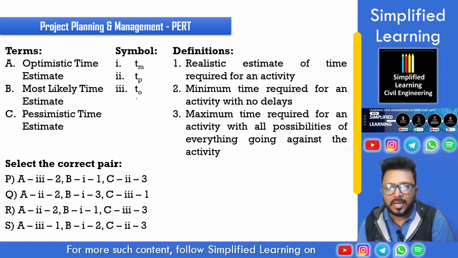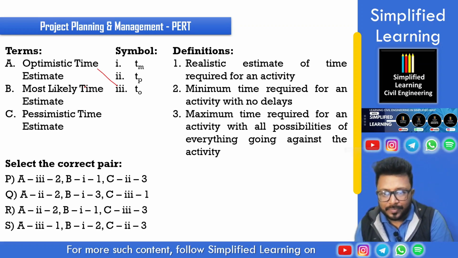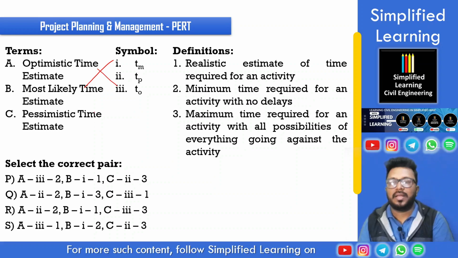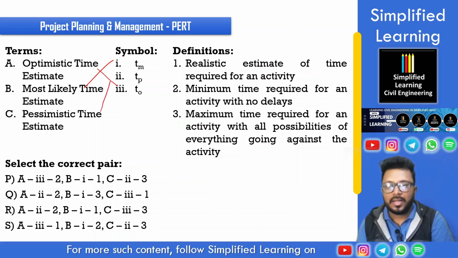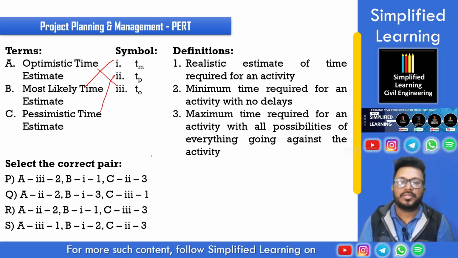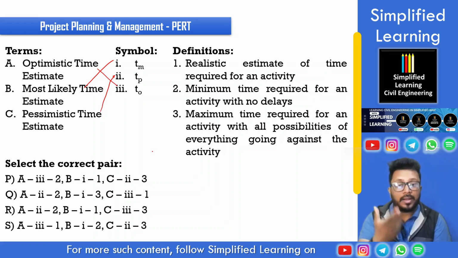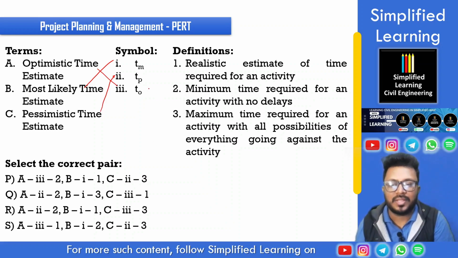Optimistic time estimate is denoted by T suffix O. Okay, it is like this. Most likely is denoted by T suffix M, and pessimistic is denoted by T suffix P. Okay, this half portion is done. Now we have to match the definitions with these symbols, or let's say with these terms.